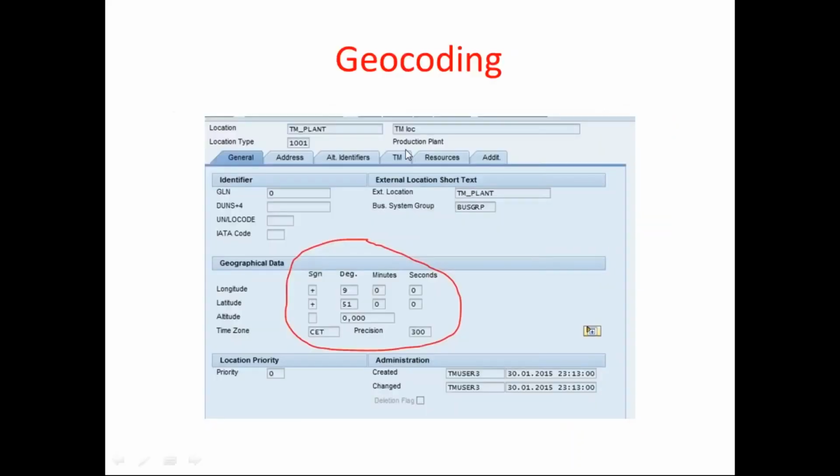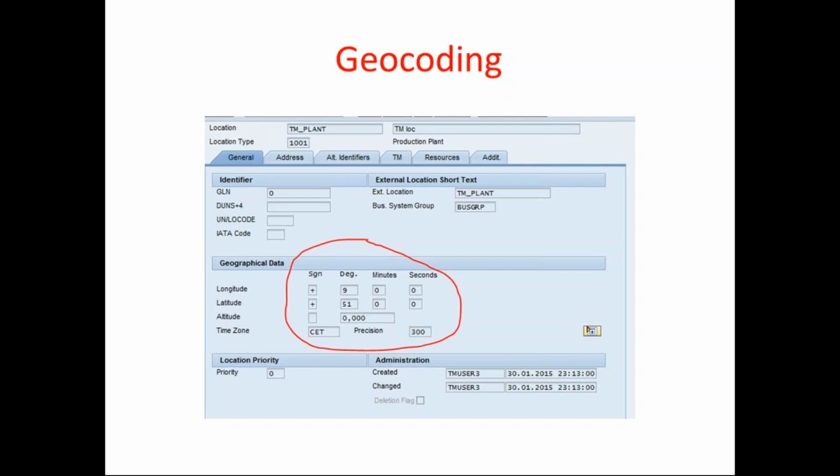So normally at the time of location creation, this geographical data is important. It is nothing but the longitude, latitude and altitude of that particular place. Why is this useful? Because when we actually execute the transportation, you or your manager may want to know at what level my goods are during the transportation: whether they are about to reach the destination location, or just started, or are in between the route.